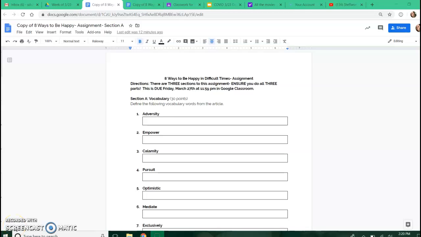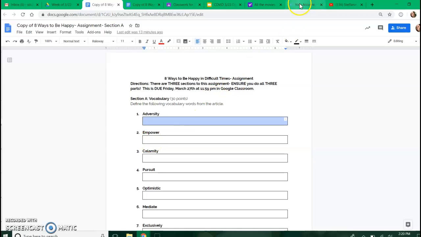Okay, hey guys, this is your vocabulary section A for your assignment that goes with your 8 Ways to Be Happy in a Difficult Situation article that was assigned to you today. This part of it is due tomorrow at 3 p.m., despite what those directions say right there, so I need to change that. But I just wanted to show you that it's real simple to do this. You guys have all done this, but it's just a refresher.